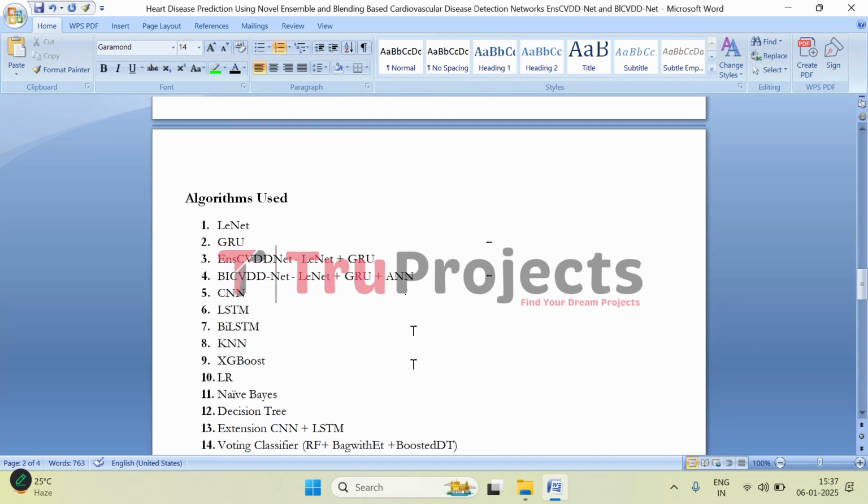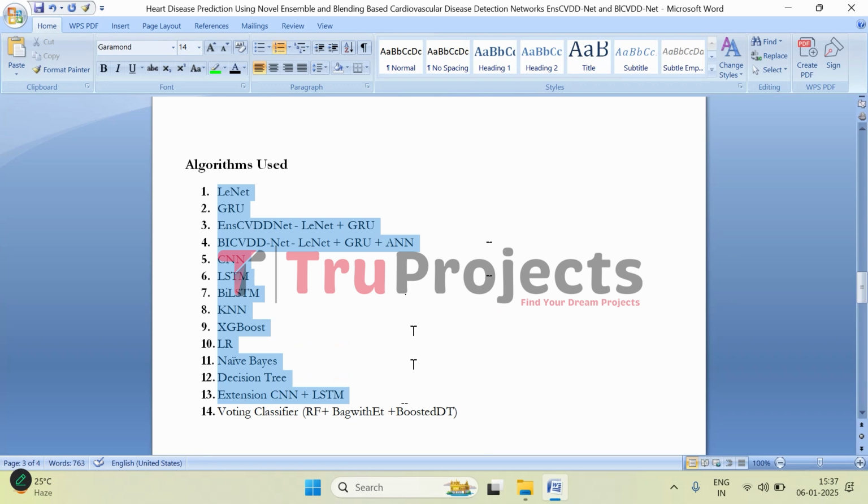Moving on to the algorithms used. So these are the algorithms used in this project. This is the extension model, and these both are the proposed models for predicting heart disease.